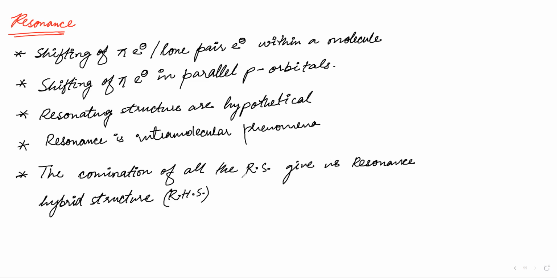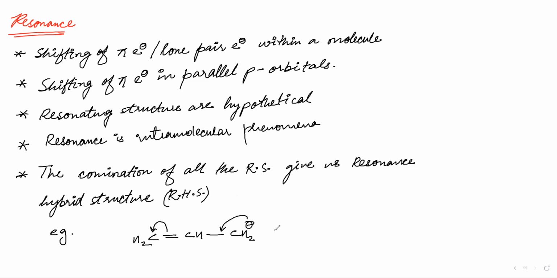RHS. Okay, what is RS? Resonating structure. So these are the few points that you have to remember about resonating structures. For example, let me tell you, I guess you must be knowing about this one, an easy one: CH2, CH and CH2 negative. So how will the resonating structure be drawn?